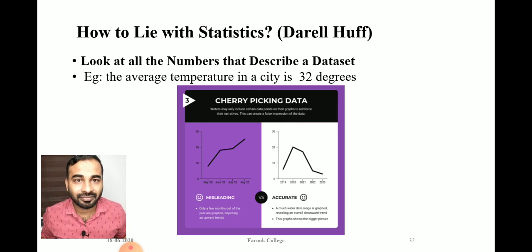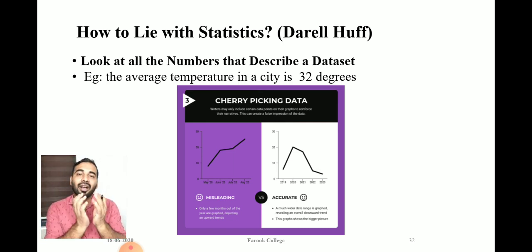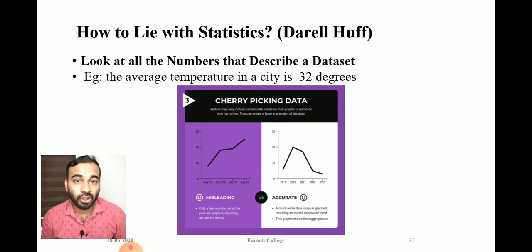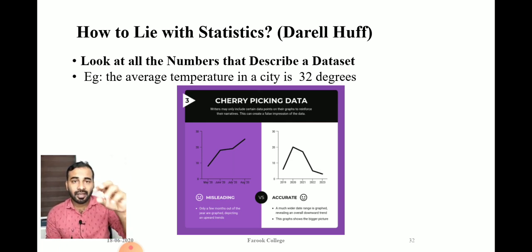So we get more of the picture about the same thing when we have a longer period of data, and we always need to look at the data labels, not just the graph. People are always cheated by looking at the graphs and not the labels or the data set. And this is one more thing.